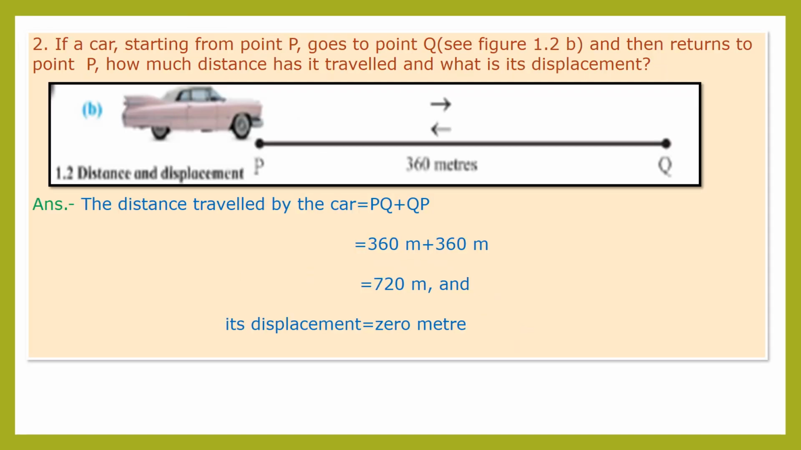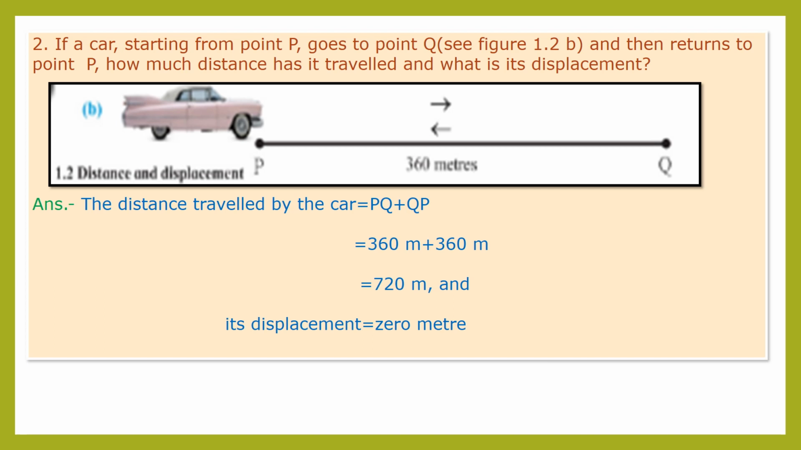Now, second question, children. If a car starting from point P goes to point Q, considering figure 1.2b, and then this car returns to point P, how much distance has it traveled and what is its displacement? First, we see the distance traveled by the car. The car travels from point P to Q and again Q to P. So it will be PQ plus QP, which is equal to 360 meter plus 360 meter. So it will be 720 meter.